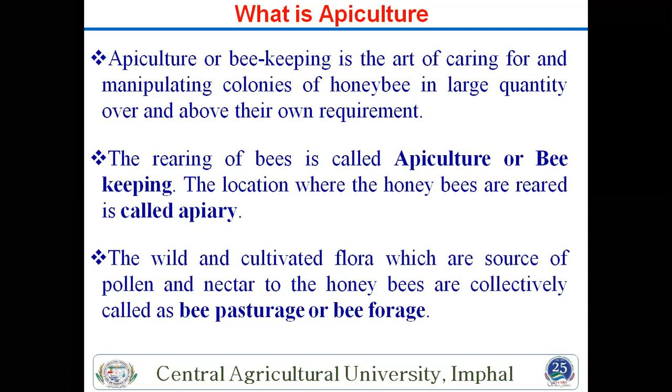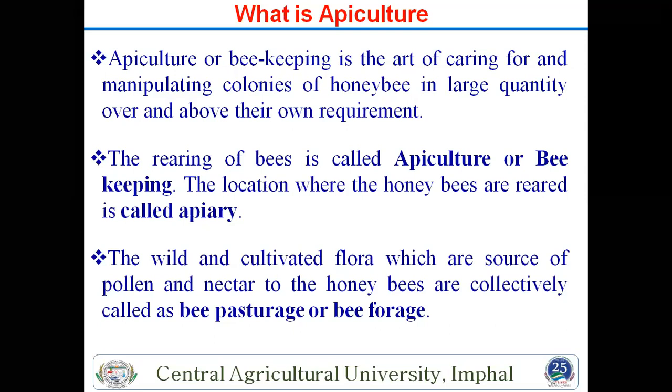Many species I have already told, 4 species of bees and 5-6 species also, but 2 important species are domestically reared in India. One is Apis mellifera, another is Apis cerana indica, as well as Apis cerana cerana, and Apis cerana himalayana. So these are about apiculture.